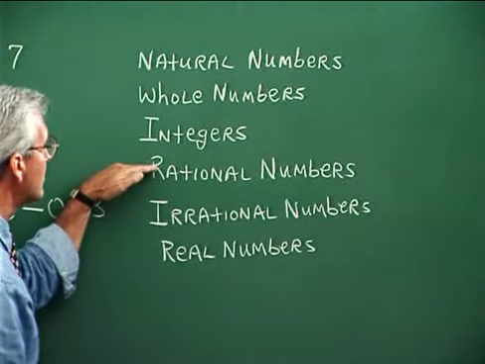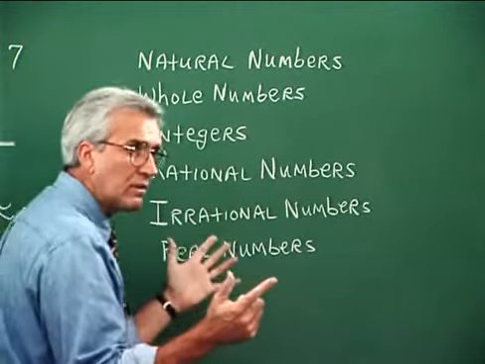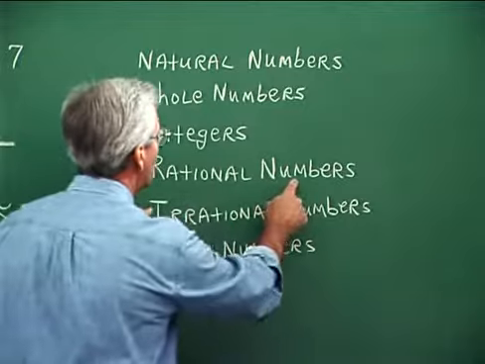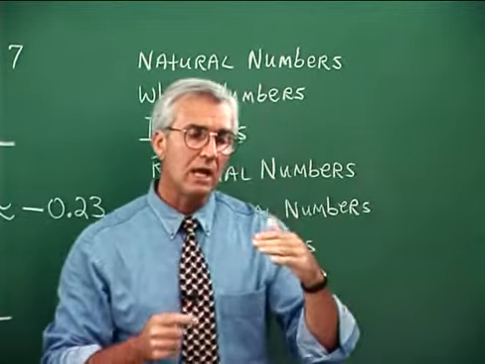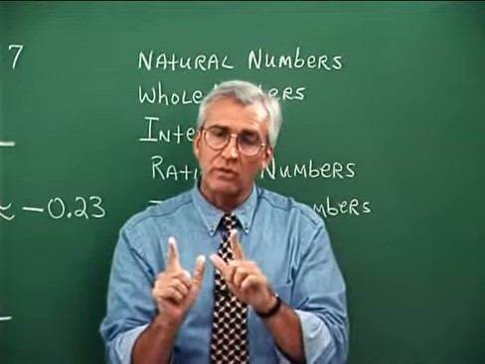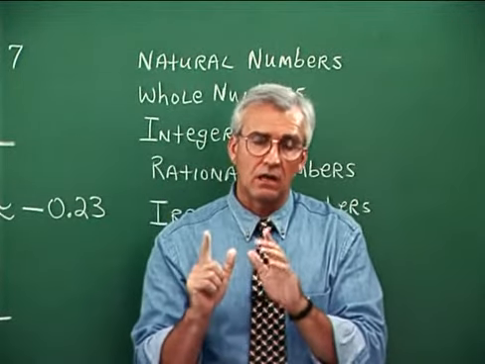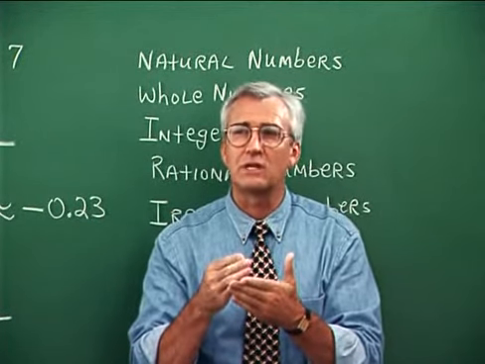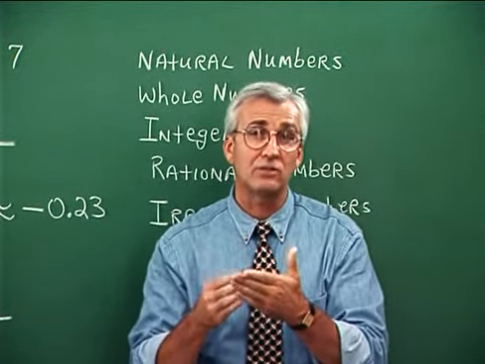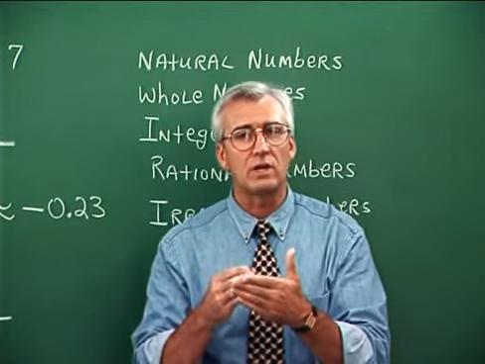Beyond the rational numbers, it doesn't seem like there are any other kinds of numbers in the world, but remember, rational numbers were numbers that can be put into the form of a over b, and as decimals, those numbers turned out to be either decimals that have a last digit, or a repeating decimal.